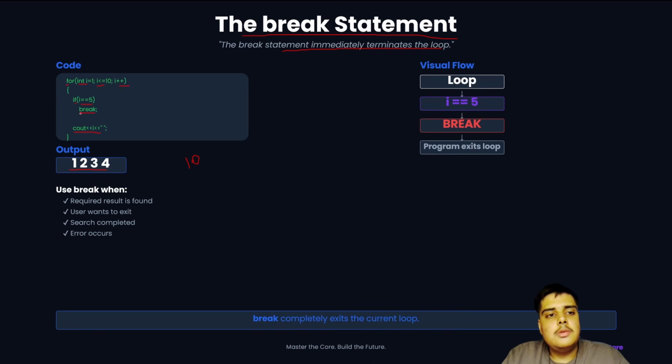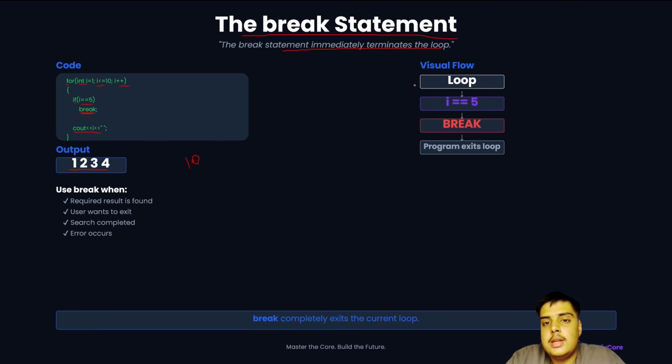But because we have used the break statement here, the loop ends right at the value 5, because it is like a danger sign. So you can't go ahead. If i is equal to 5, it is done. Before that only the work will be done.